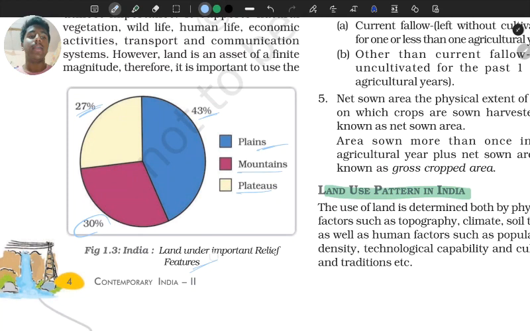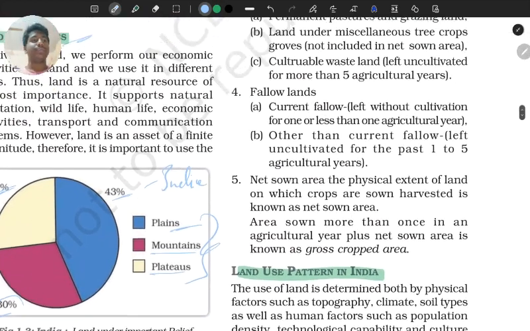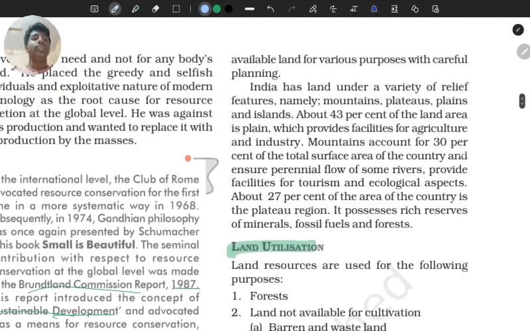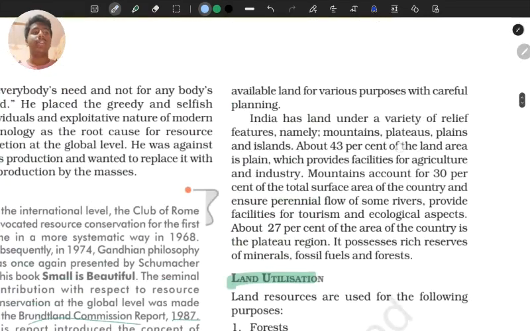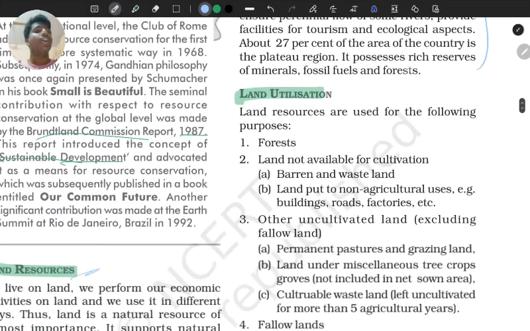Okay, land under important relief features. These are all the relief features which you have learned in the previous classes, right? This graph is related to India. So 43% plains, 30% mountains, and 27% plateaus. Now moving on. We have analyzed the pie chart given here, so we don't need to cover it more, right?